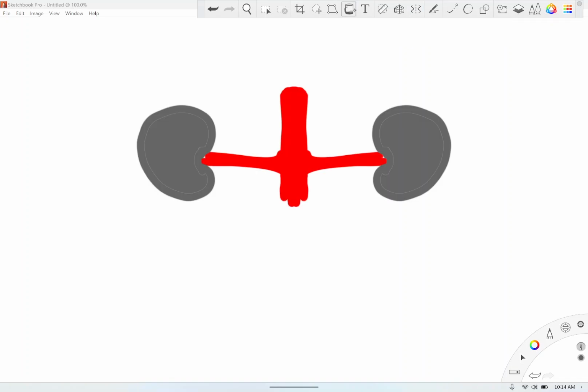We want to know, so let's make one of these arteries, let's say the right side, stenotic, the right renal artery. So the renal artery on this side is stenosed.